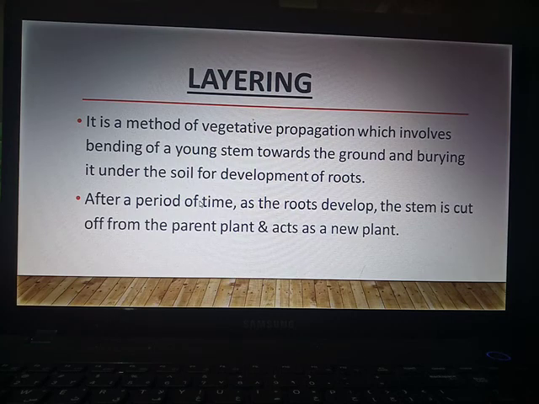When a period of time goes and roots develop, the stem is cut off from the old plant, and the part of the stem which possesses growth of roots acts as a new plant.